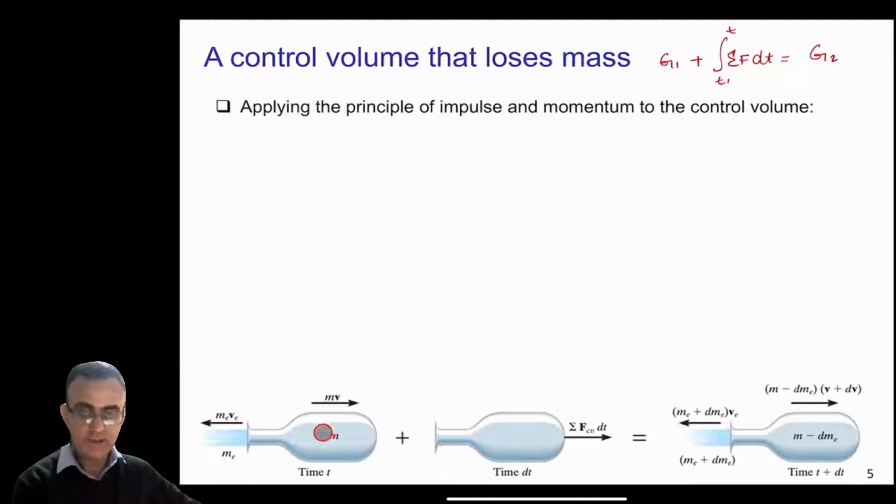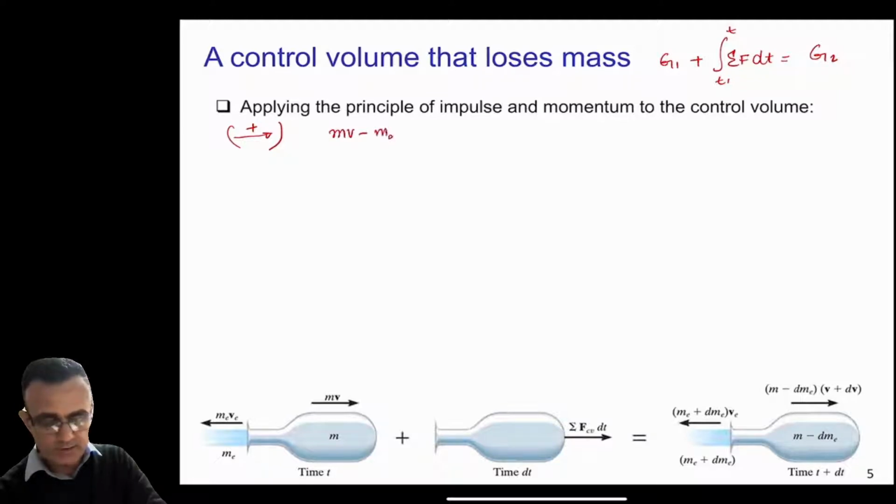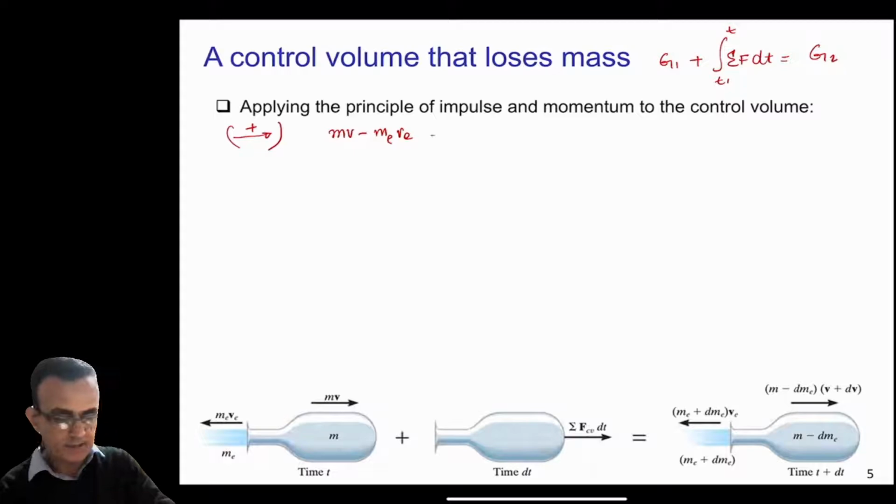The whole momentum will consist of this mv and this m_e v_e. But obviously, if we take this as our positive direction, mv minus m_e v_e is before the applied force, and then you apply some force on the system for time dt. So it will become like this.